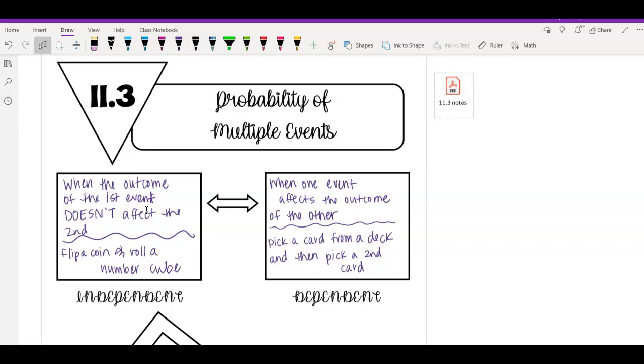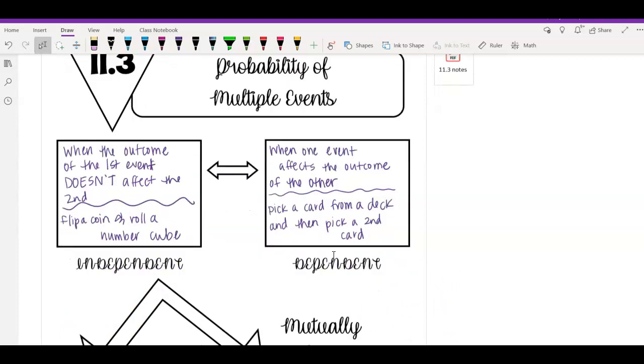So, when you picked the first card, you had 52 cards to pick from. When you picked your second card, you only had 51 cards to pick from. Because the first one has affected how the outcome of the second one has changed, then that's a dependent event. So independent, the first event doesn't affect, and dependent, the first event does affect.